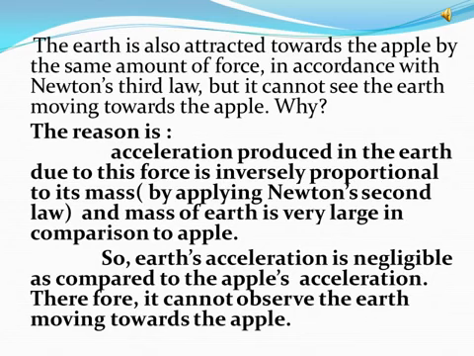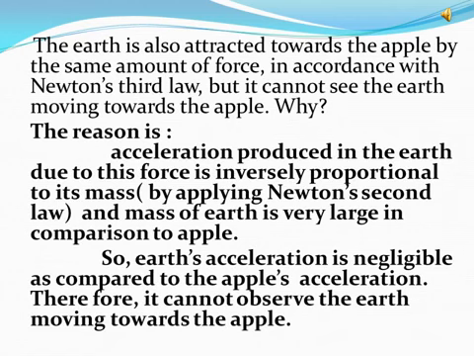What is its reason? The reason is that the acceleration produced in the earth due to this force is inversely proportional to its mass, which is known by Newton's second law of motion. And the mass of the earth is very large in comparison to this apple.